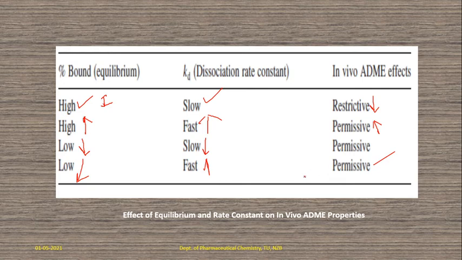These two parameters are very important in plasma protein binding: how much drug was in bounded form, how much in unbounded form, and what is the dissociation rate constant of the bounded one. These two parameters will decide the ADME properties of that drug molecule.